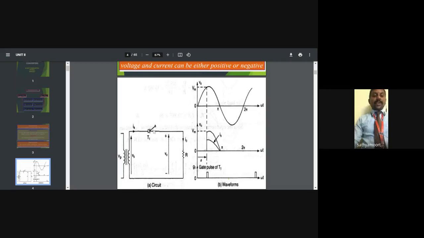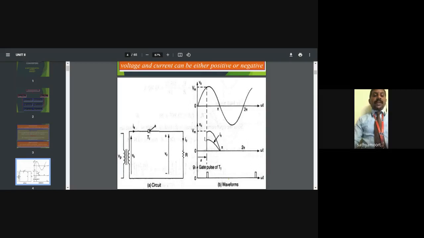Now the firing pulse is given to the gate signal, after which the thyristor will be fully on. Then only we get the results from the R load. Now you see the graph. The supply voltage Vs reaches the maximum in the positive direction, then negatively reaches the maximum, then reaches the 2 pi value.